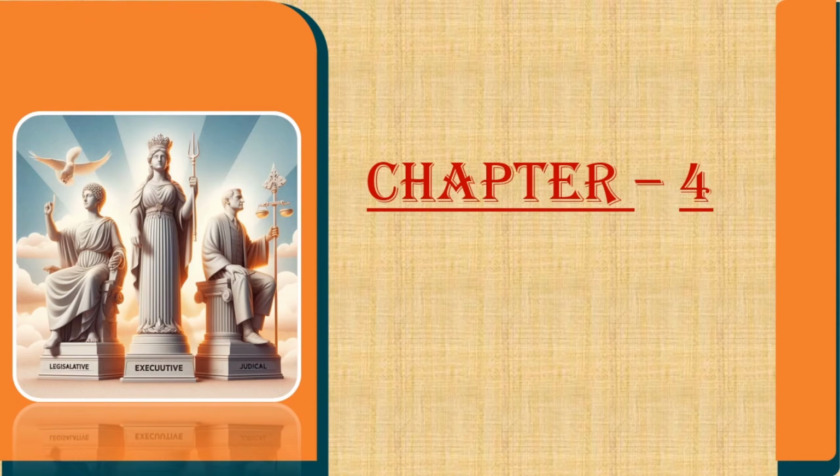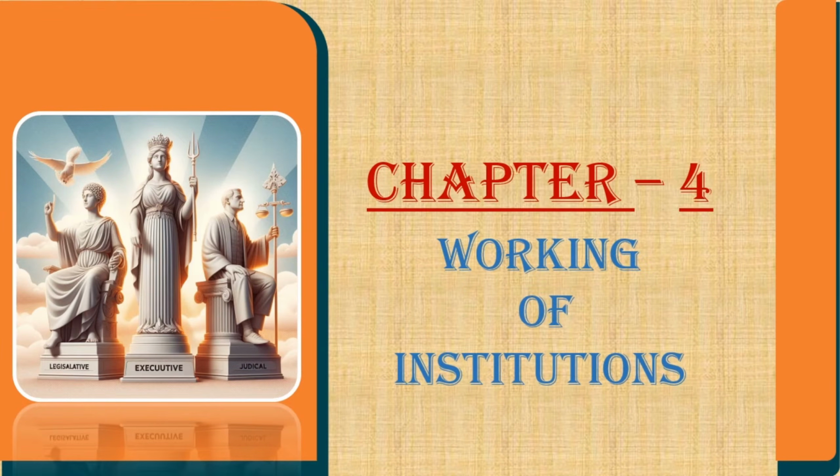Today, we are going to talk about Chapter 4 of Class 9 Political Science book. The title of the chapter is Working of Institutions. This chapter will help us understand how our government is organized and functions.